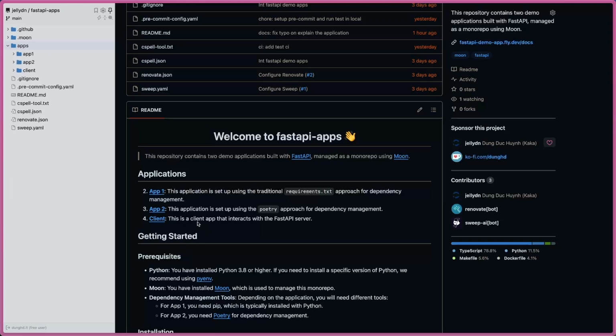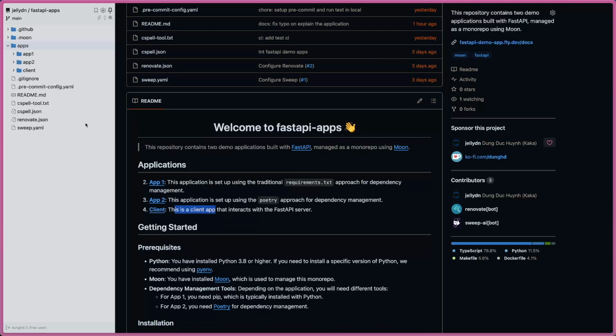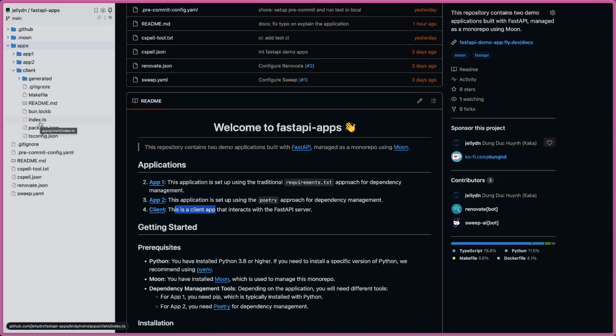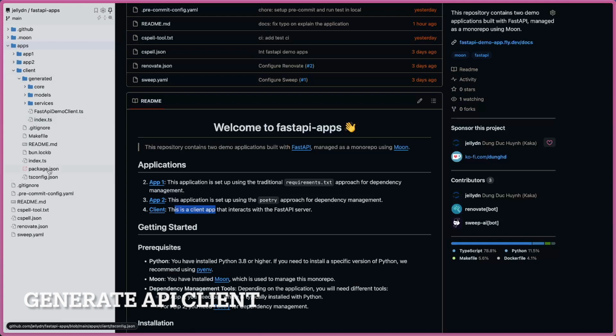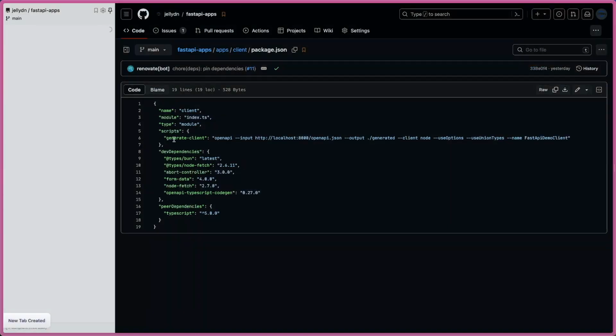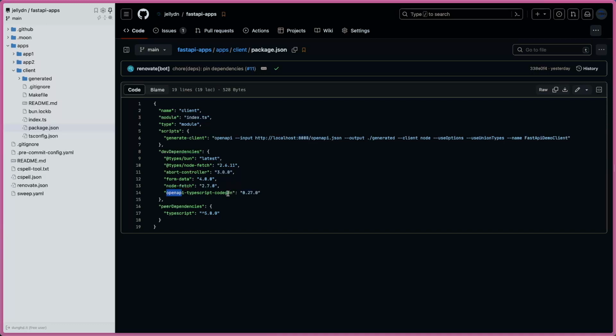I will show the detail later on, but let's look at the client. The client here is a Vue application. On this application, I will generate the client. Look at the package.json file, and you're going to see a new openapi-typescript-codegen project. This is quite popular among OpenAPI tools, and you can provide the OpenAPI JSON file, and you tell it where the output is.